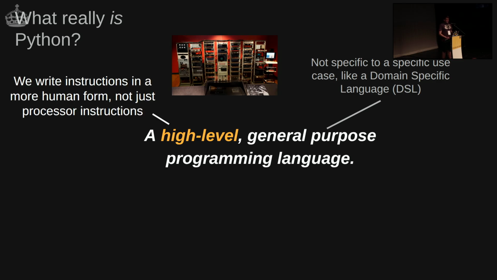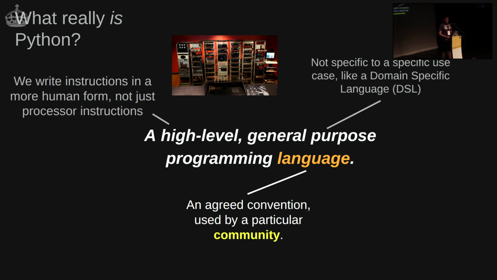I would say this is a very high-level language. We write instructions in a kind of human form, we're not just writing processor instructions. And so that means that we have to have this thing here, which is a language. And what is a language? Well, it's really an agreed convention that's used by a particular community. What community is that? Well, it's us.